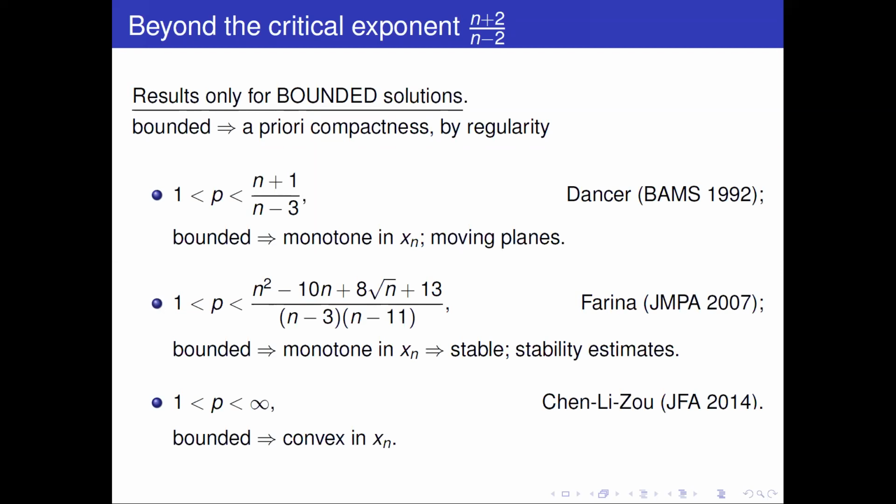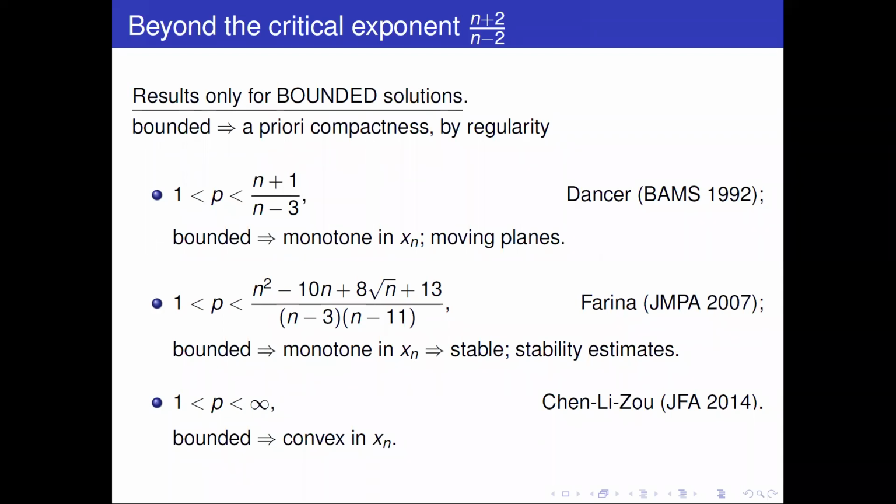About 10 years after Gidas and Spruck, Dancer, in an important work, proved that the critical exponent can be taken up to (n+1)/(n-3). And how did this happen? He observed that by moving planes, one can show that a positive bounded solution is also monotone in the normal direction, increasing in the x_n variable. This is done by a clever application of the moving planes method.